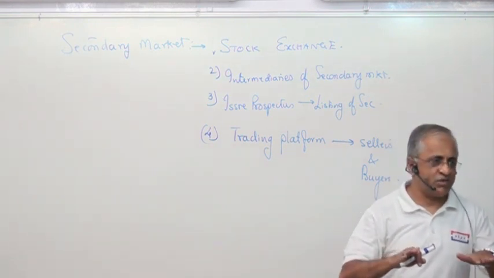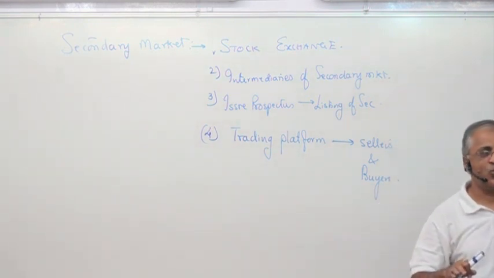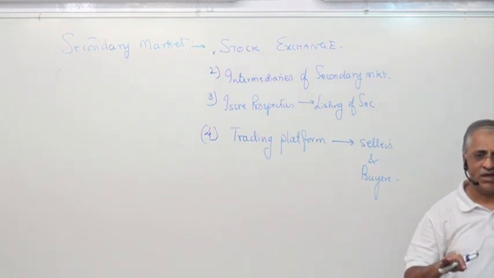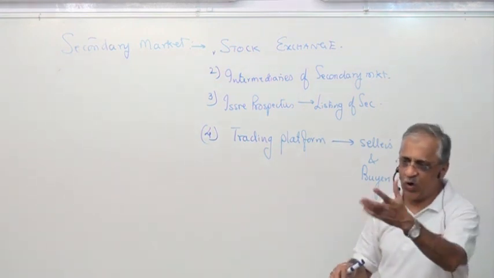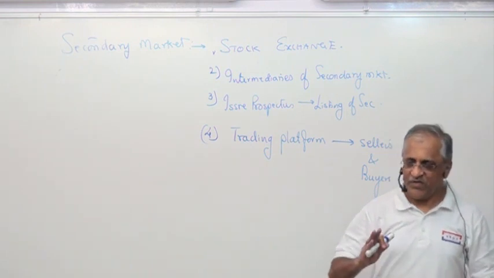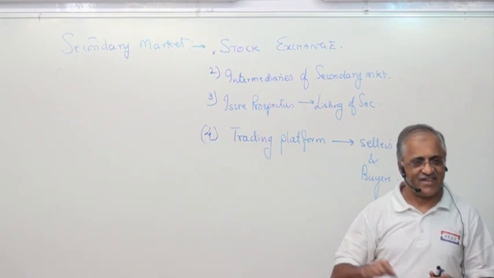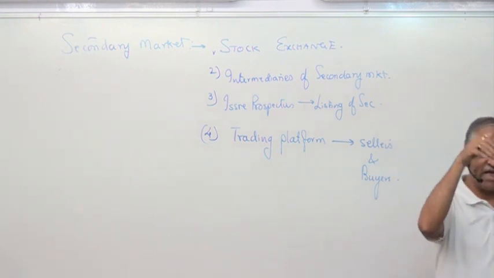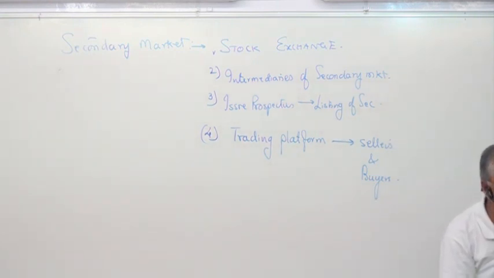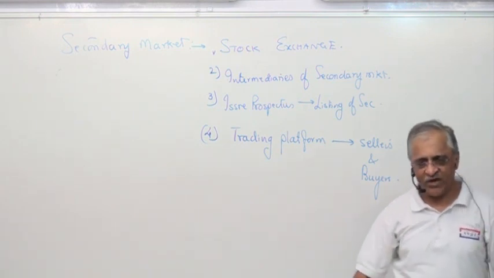Always there has to be a big mismatch. If the buyers are more and sellers are less, it's but natural next day it should go up. But if the sellers are more and buyers are less, naturally next day the sellers are still going to be there. The market for that particular share has to go down. Are you getting what I'm saying?